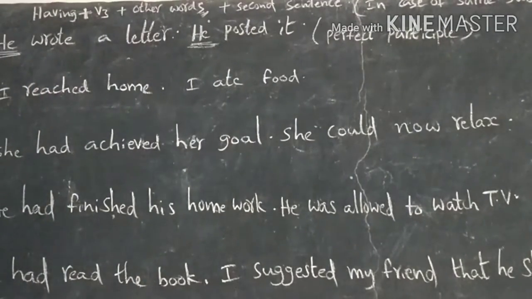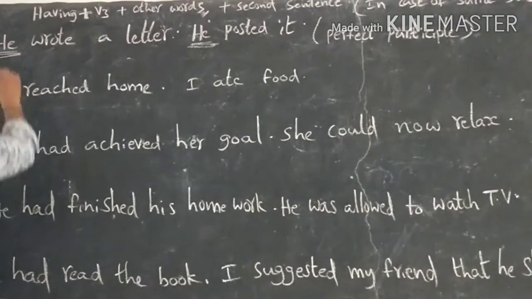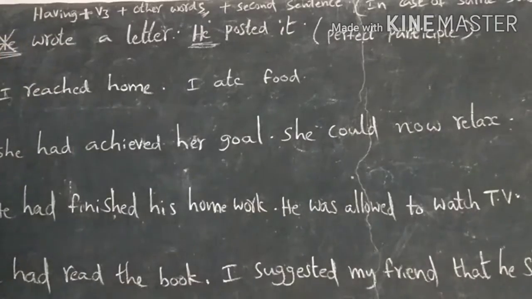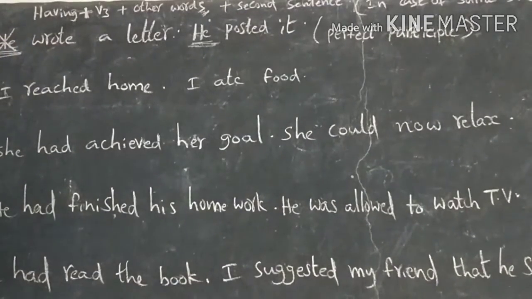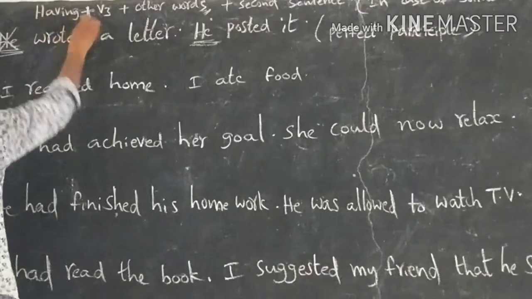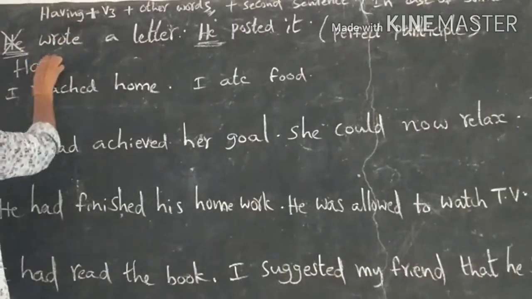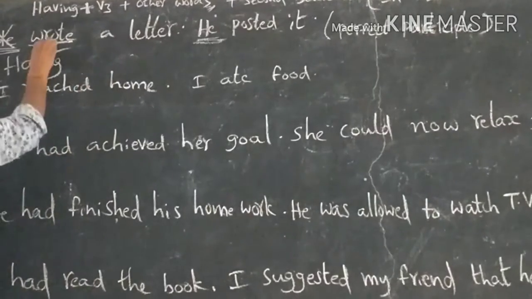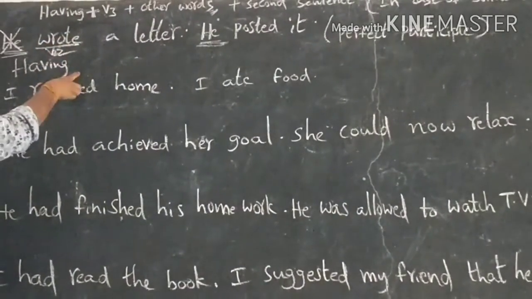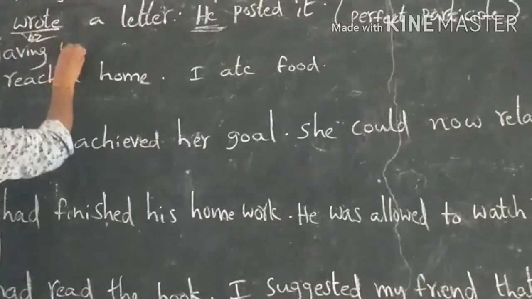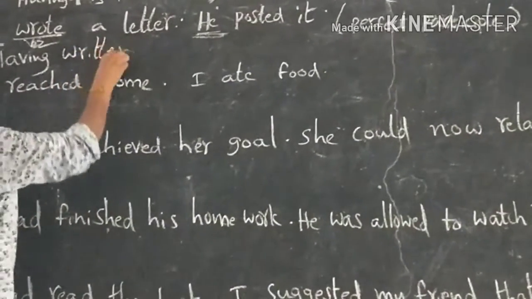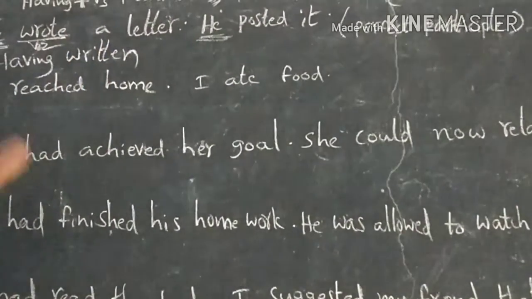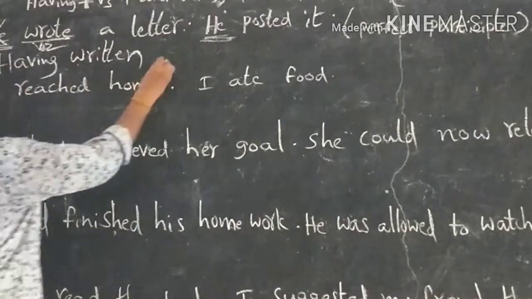He. We should remove the first subject. Starts with having plus verb 3. Having, wrote is verb 2. So verb 2 is changed into verb 3. Written. Wrote, written. Having written a letter.